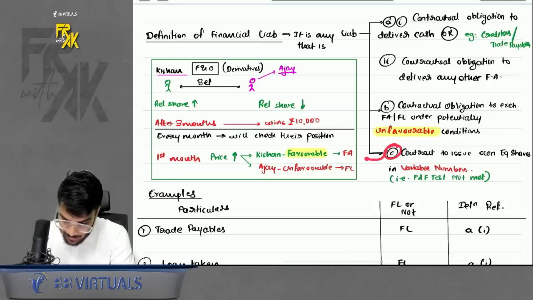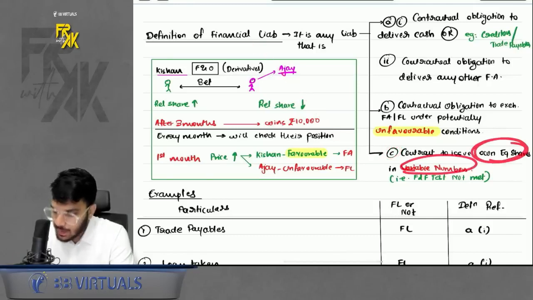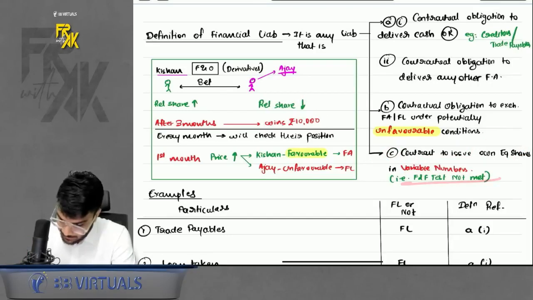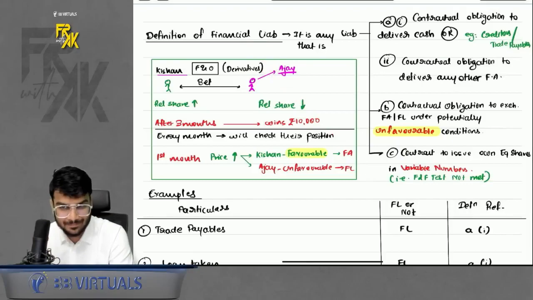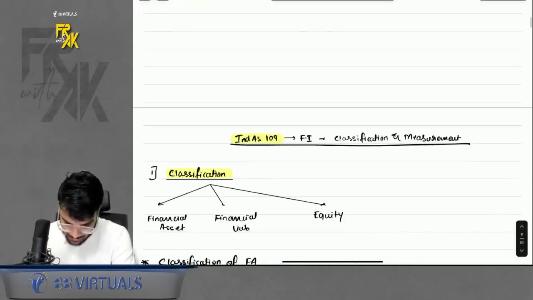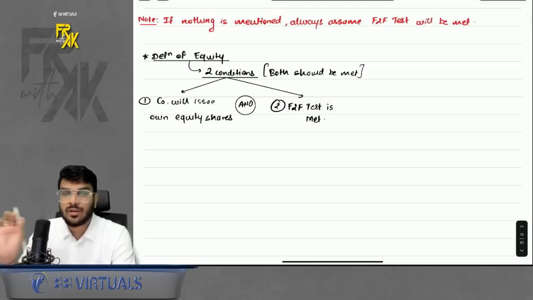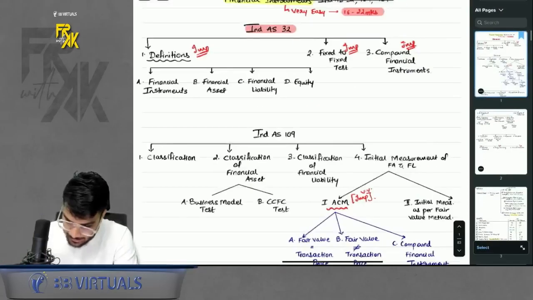See, where it is written in the definition of financial liability. That means if the own equity shares are variable or if fixed to fixed test is not met, then it will not be an equity, it will be a financial liability. That is why it is written in the definition of FL. Okay, sir, done. So this was a definition of equity as well. So with that, we have covered Ind AS 32. Tell me, guys, are you able to understand till here, yes or no?